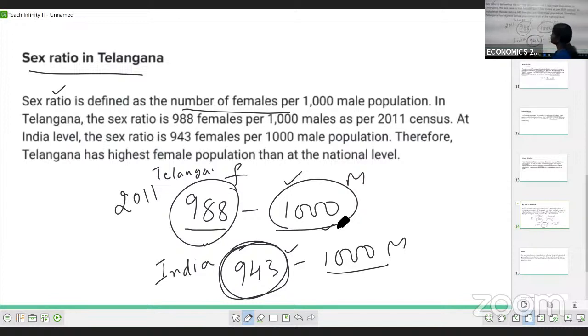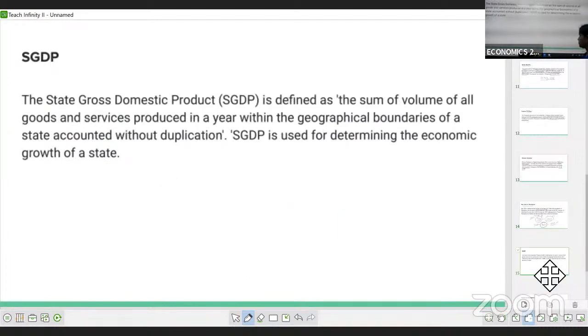Next. Now another one. I hope this is clear to you. Next one: SGDP. They won't give you the full form, children. They will give you the short form only. You have to write what SGDP is.